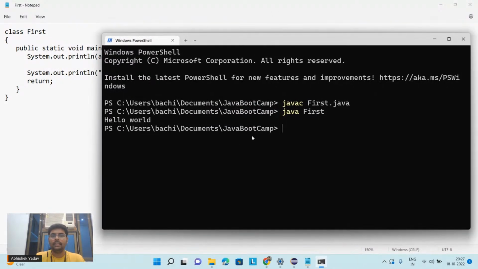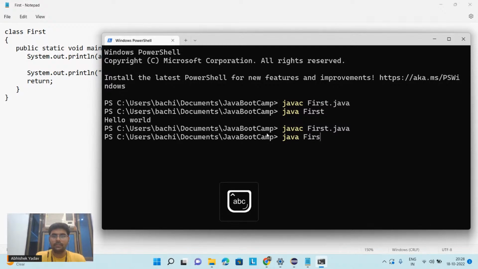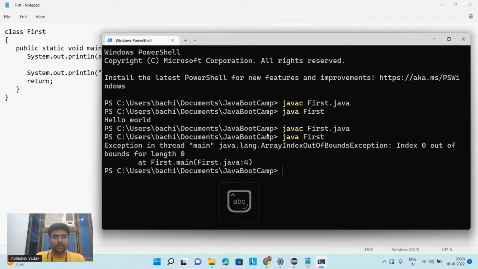So what I will do, again I will go to my terminal here. Inside this folder, Java Bootcamp, I have stored this first.java file. First I have to compile the code, so I will use javac first.java, and after that this .java file will be compiled and we get the bytecode. Now I have to run the bytecode on JVM. So I will use java first, and here you can see I'm getting an error.